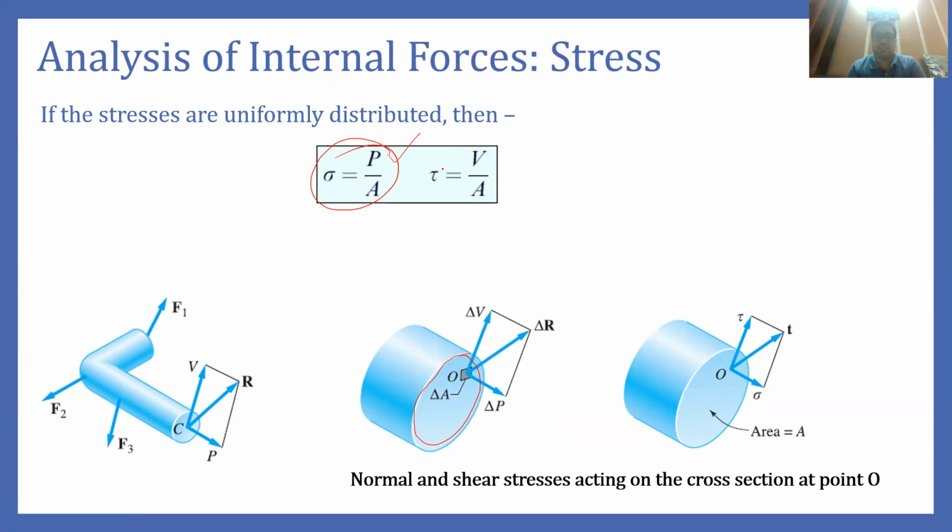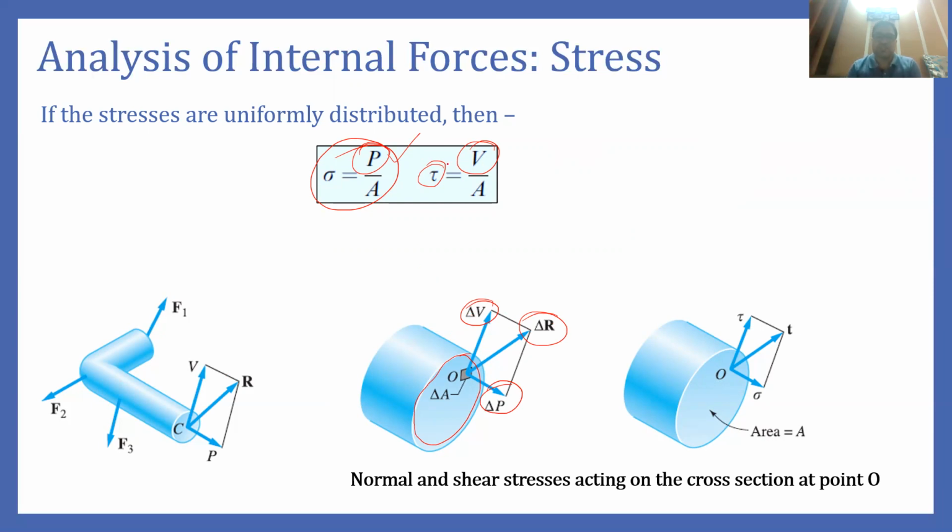Similarly, we represent the shear stress as tau, which is V upon A. V is this component and P is this component, and these two components are actually the components of this resultant force. So this is how we can find the expressions of normal stress and shear stress.